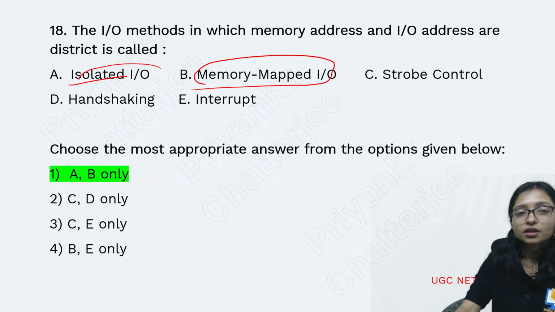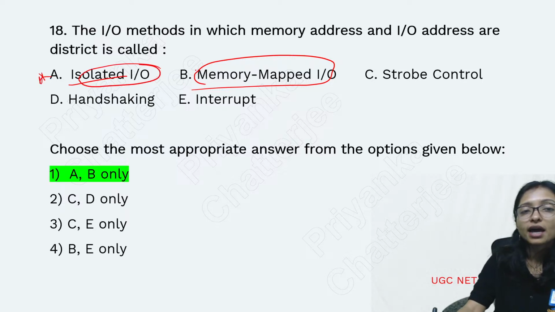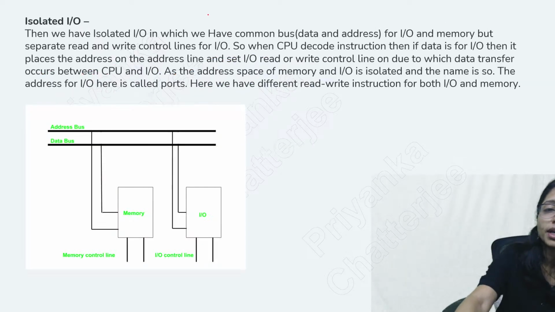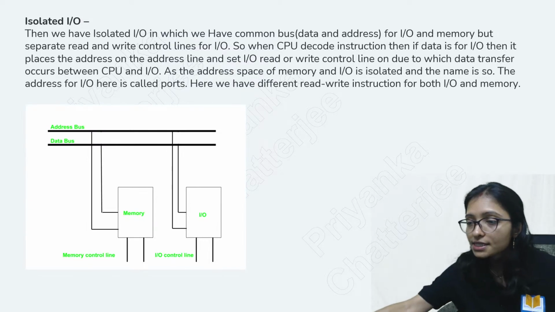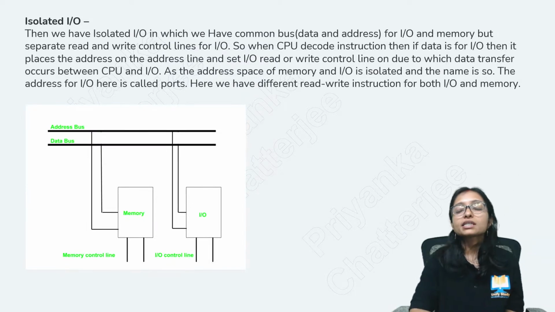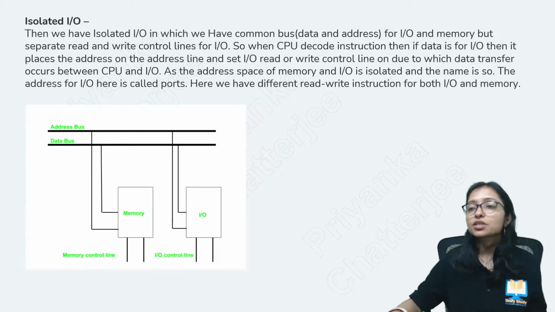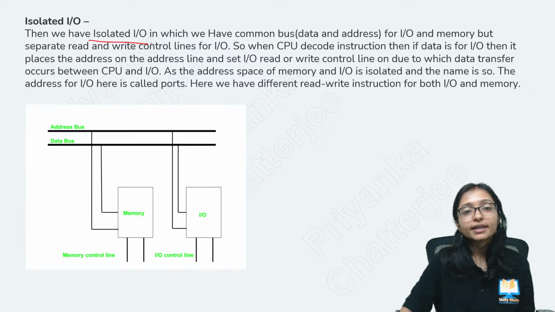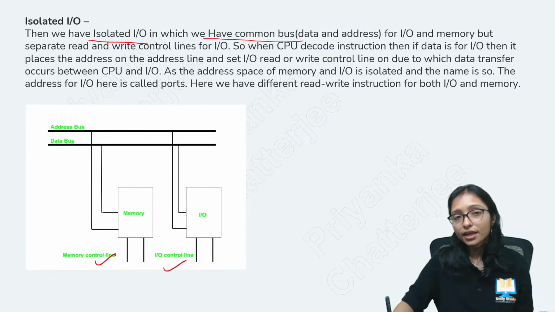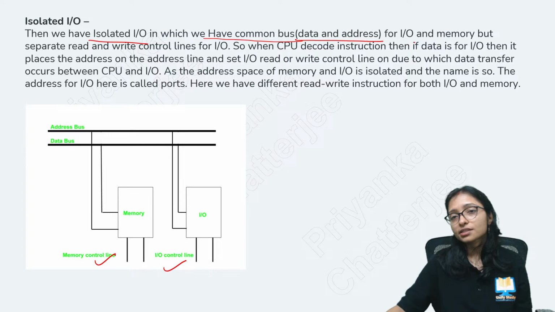Very important topic. What is the difference between isolated IO and memory mapped IO? Please go through it and remember it. I will explain, please listen carefully. Examiners have asked questions from this topic multiple times. Isolated IO has common buses. Here you can see this is the control line and this is the IO control line. So data and address buses are common for input output and memory.